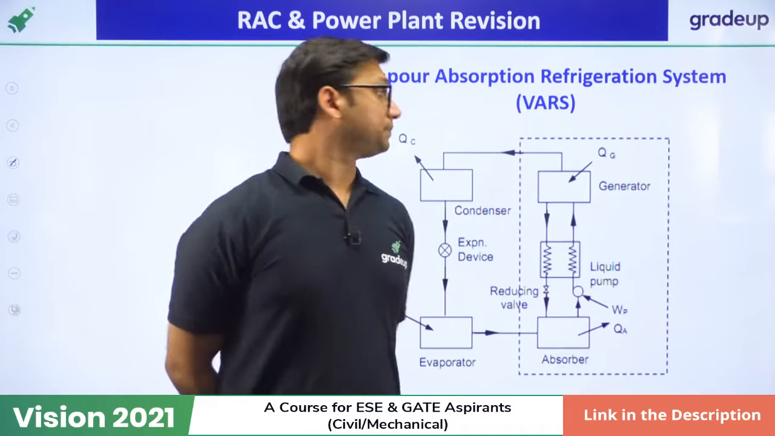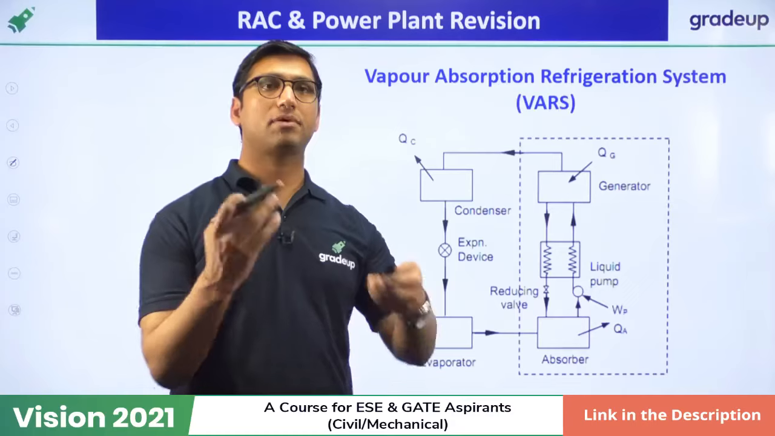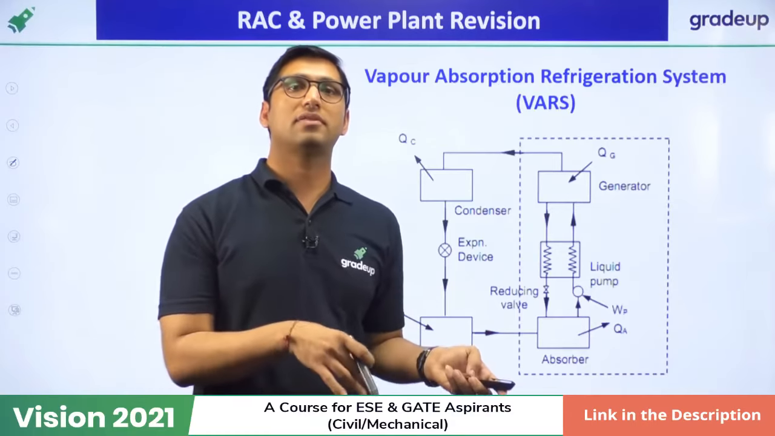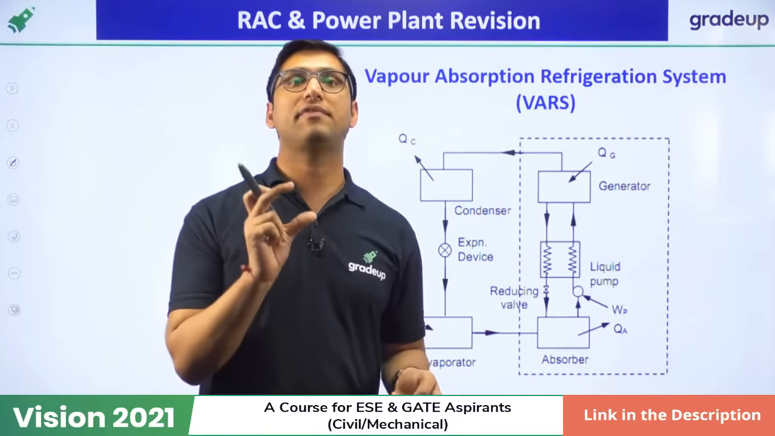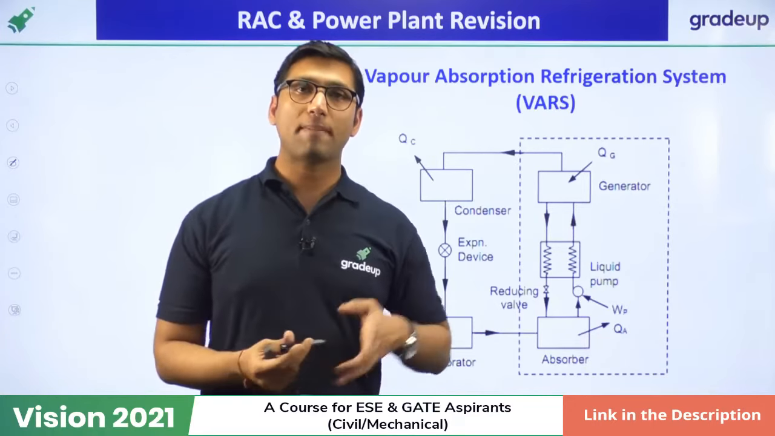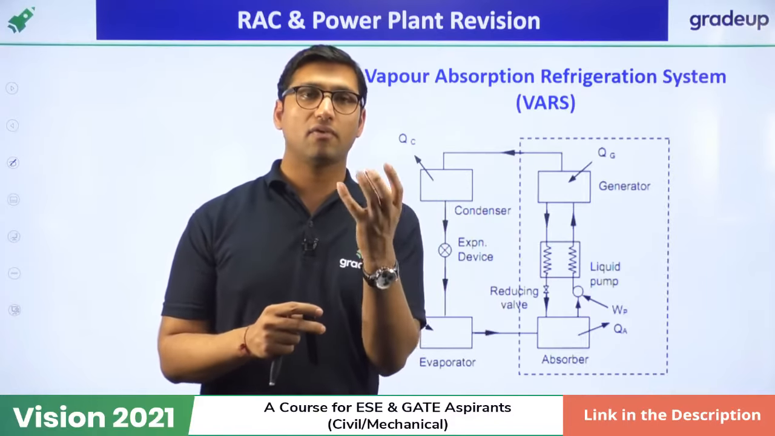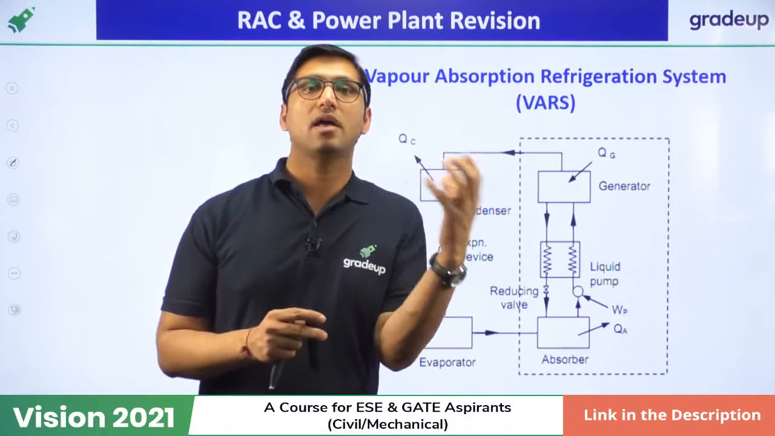Now, next refrigeration system is the vapor absorption refrigeration system. The only difference is that it is called a heat refrigeration system. Why is it called a heat refrigeration system? Because in the case of vapor compression, we were using the compressor. We were using the work input by the compressor to compress the vapor.